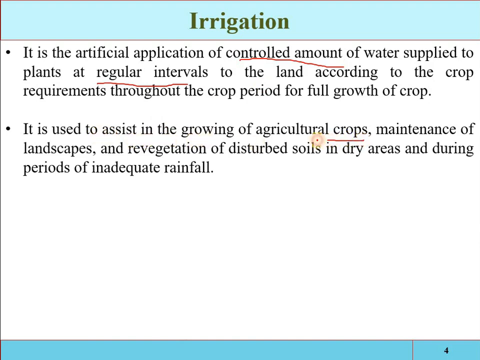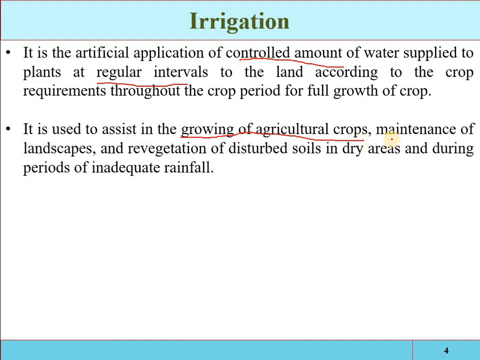Now these are the major objectives of irrigation, why we are providing water to the crops. First, most importantly, water is used to assist the growing of agricultural crops. The main working function of the crops in their growth is transpiration, and for transpiration the water is required fully. If the proper amount of water is not available, then the growth of the crops will be affected. So irrigation is the artificial supply of water which assists in the growing of agricultural crops.